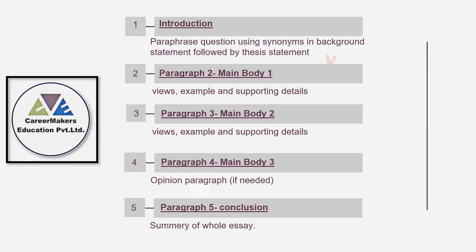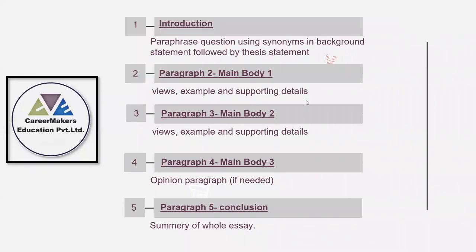If you are writing 2 body paragraphs, then 90 words in each body paragraph is enough. So the introduction will be 50 words, body paragraph 1 will be 90 words, body paragraph 2 will be 90 words. Then directly you will switch to the conclusion. So the conclusion again will be only 50 words. Okay.